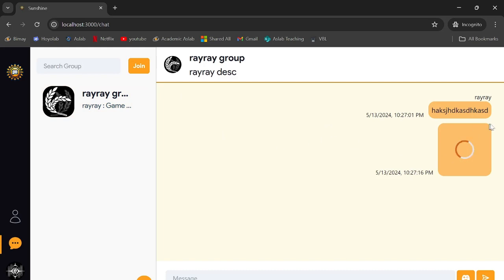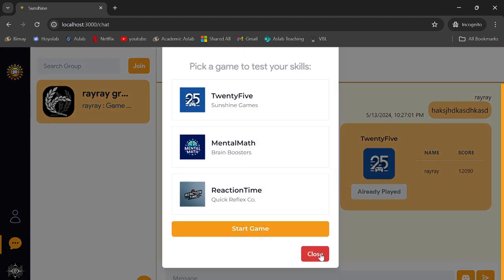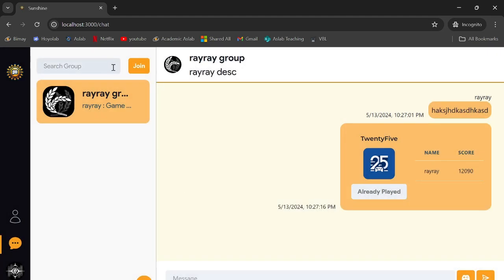When we go back to chat, and we go back to our group, it's loading. Let's see the magic happen. Our name should be added to the scoreboard now, and we will not be able to participate in that game again since we have already participated in it. And if you want to play a new game, you can just create a new one or join another group which has another game.